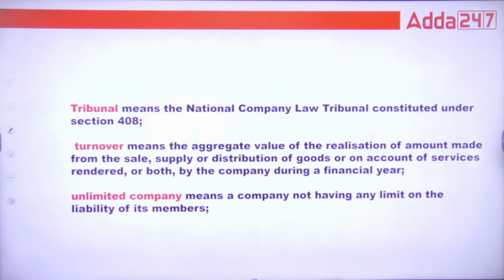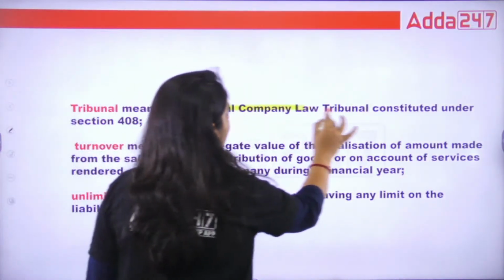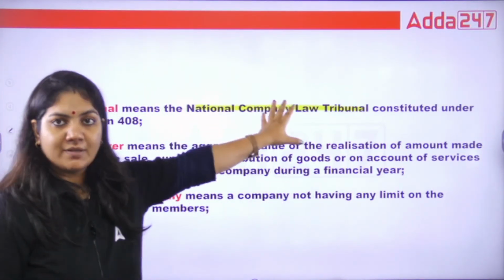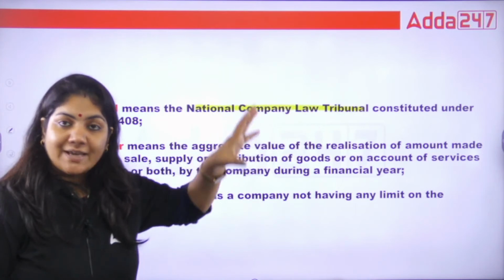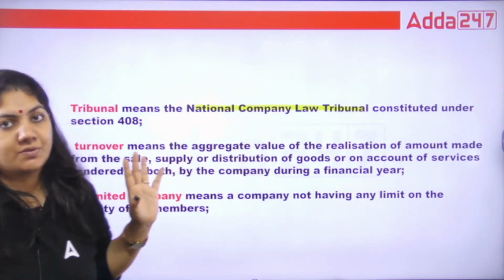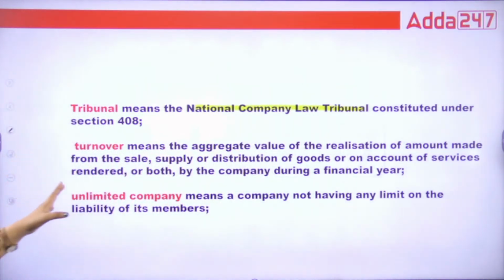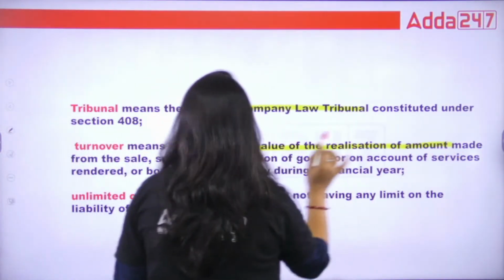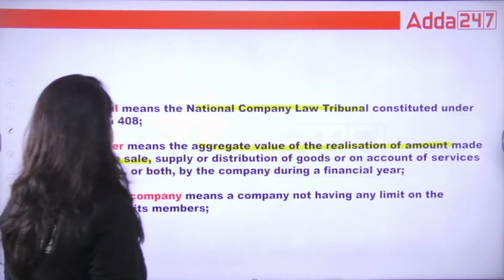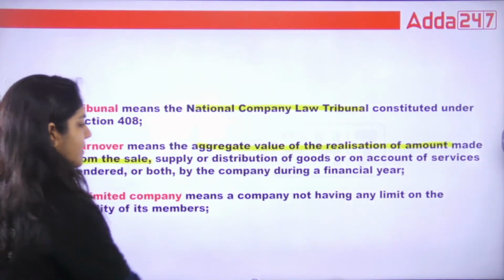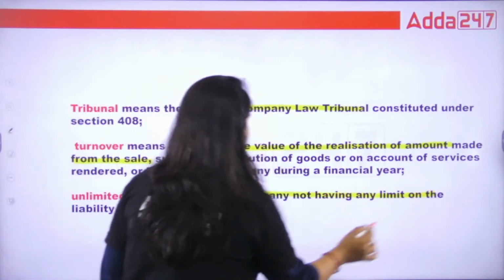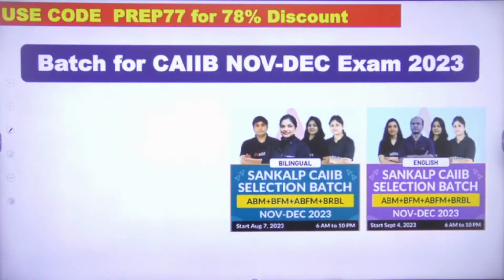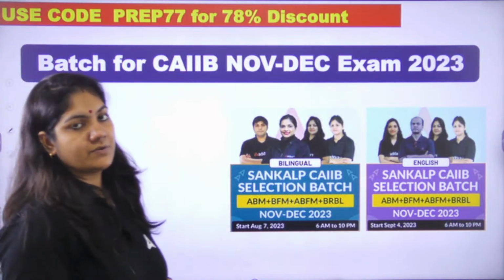What is tribunal? National Company Law Tribunal, where the disputes of the company are heard by the tribunal. The tribunal is a quasi-judicial body, not just like the court. Turnover is the aggregate value of the realization of the amount made from the sale. Unlimited company is a company not having any limit on the liability of the members. That's it.